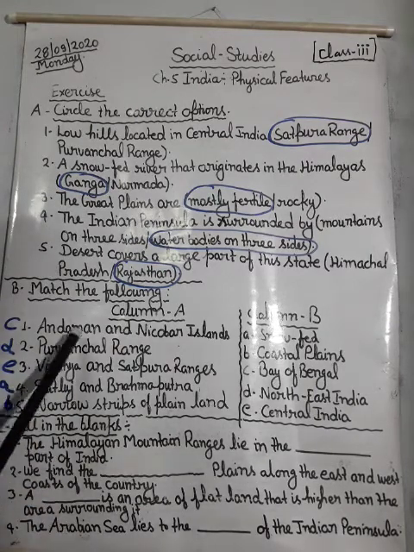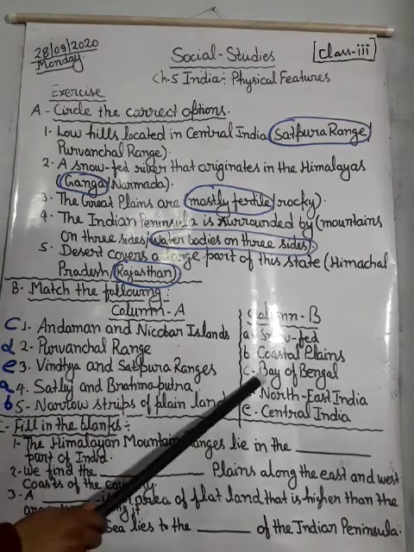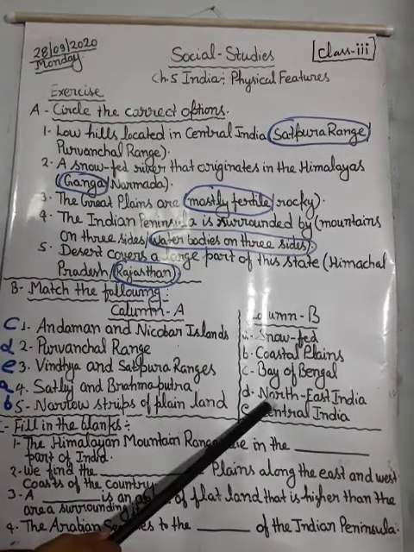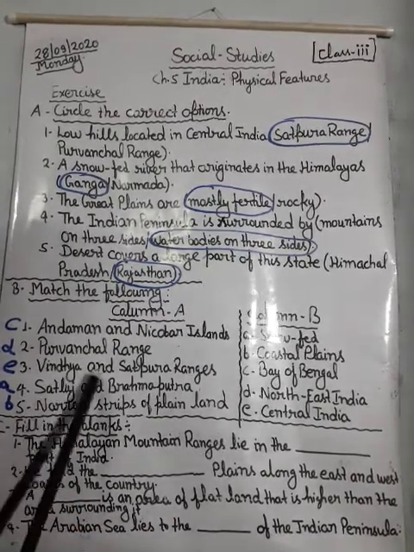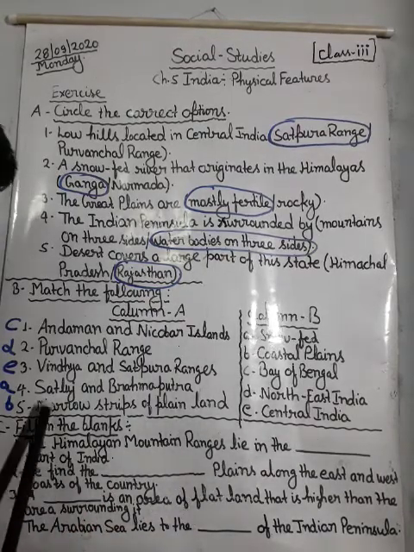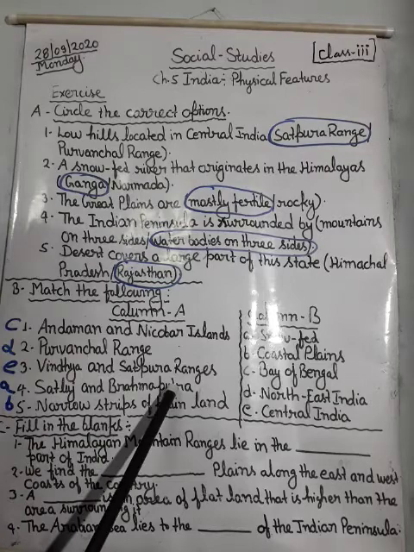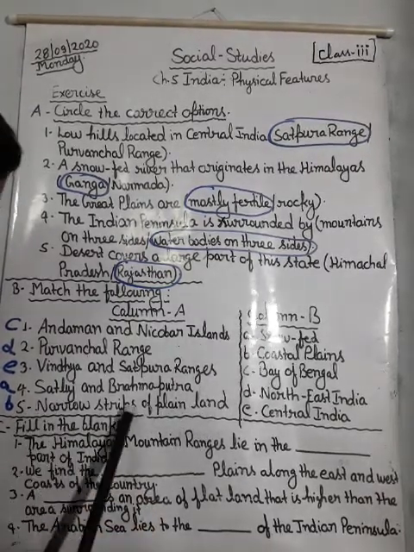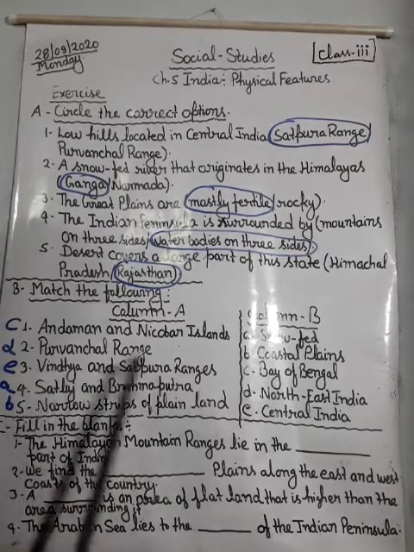So Andaman and Nicobar Islands are related with Bay of Bengal, Purvanchal Range with Northeast India, Vindhya and Satpura Ranges with Central India, Satluj and Brahmaputra with snow-fed rivers, and narrow strips of plain land with coastal plains.